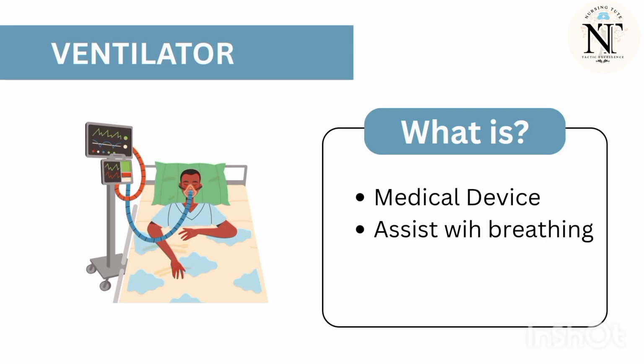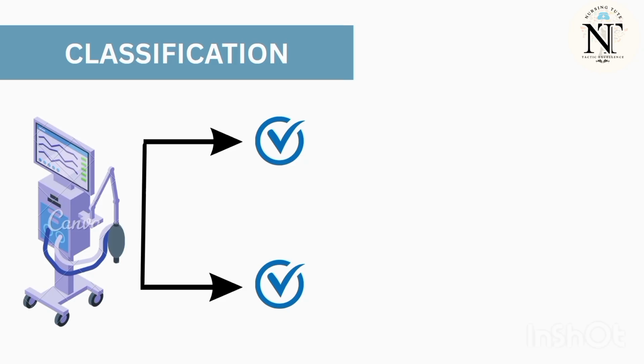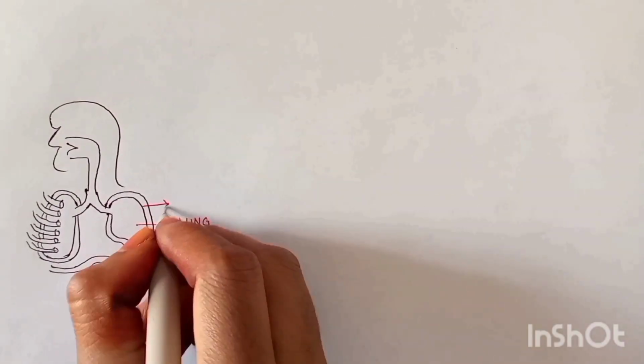Ventilator. It is a medical device used to assist clients with their breathing when they are unable to adequately breathe on their own. Classification of ventilator. Before that, we see about the mechanism of normal breathing. This is our anatomy of lung.